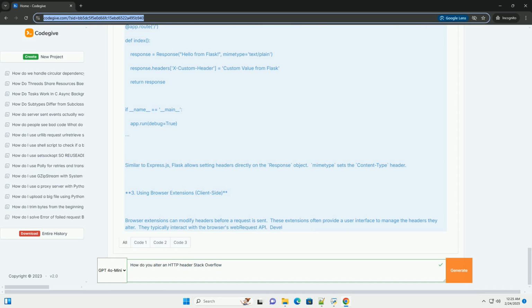Important considerations. Security: be cautious when modifying headers related to security, for example Authorization and Cookie. Incorrect manipulation can lead to vulnerabilities. Compatibility: not all servers or clients support all headers. Refer to the relevant specifications, RFCs, for details. Caching: header manipulation can affect caching mechanisms. Be mindful of how your changes impact caching behavior.